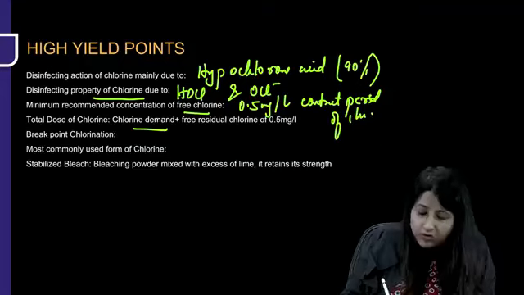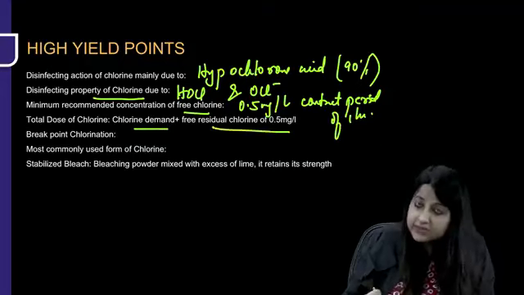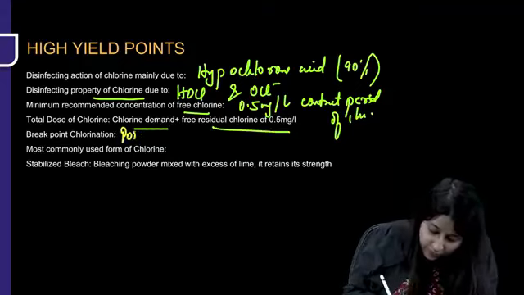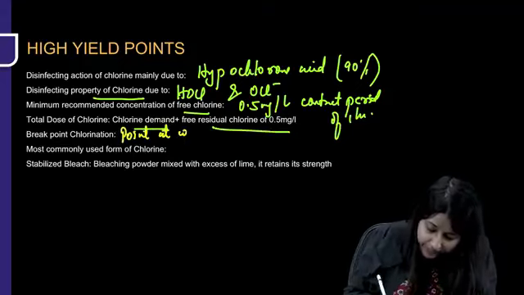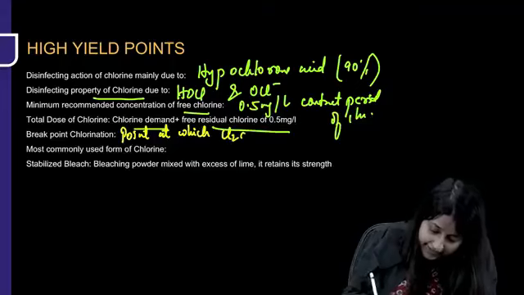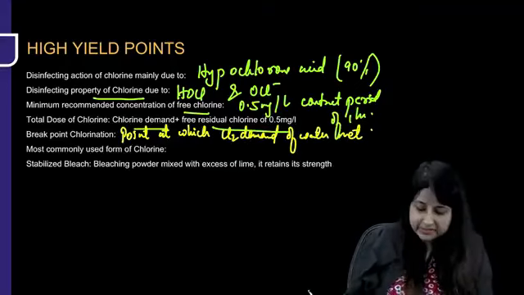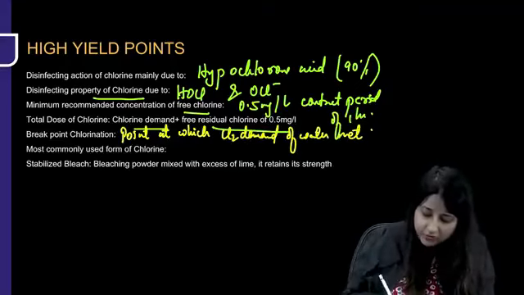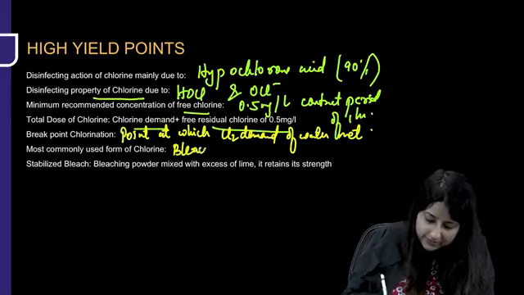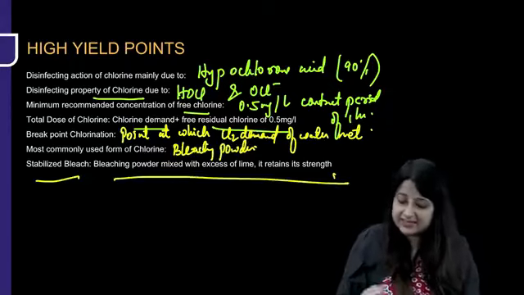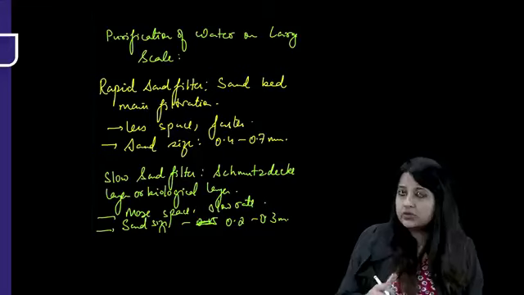Total dose of chlorine is chlorine demand plus free residual chlorine. Breakpoint chlorination is the point at which chlorine demand of water is met, where we have estimated how much chlorine is required to disinfect it. Most commonly used form of chlorine is bleaching powder. There is also stabilized bleach, bleaching powder mixed with excess of lime, which retains its strength. This was on small scale.